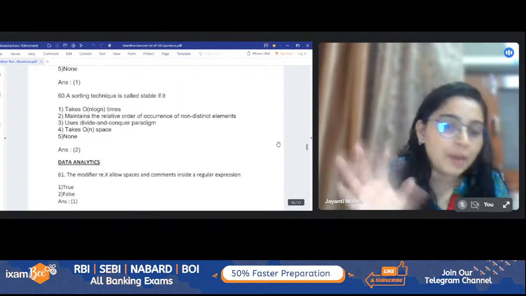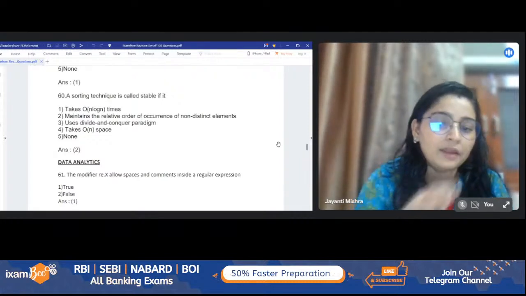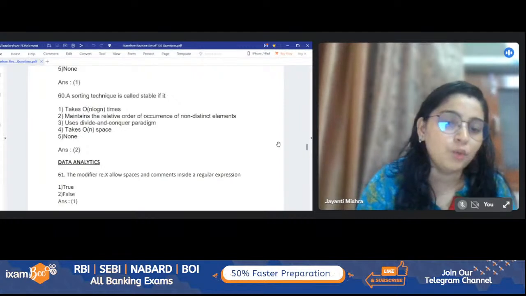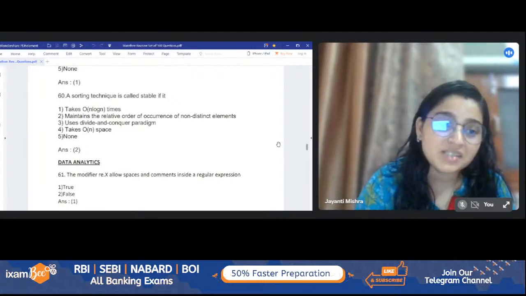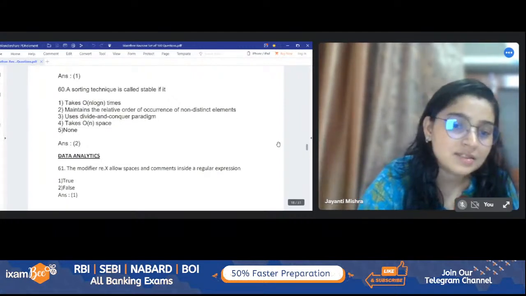Okay, so just remember this thing. re.X is the thing. If you are writing any regular expression and you want to include spaces and comments inside it, you can use this re.X.